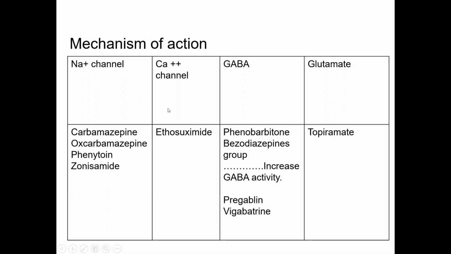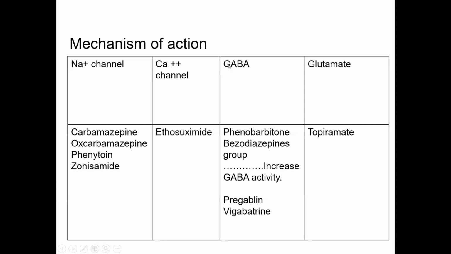Only one drug, ethosuximide, is unique in that it acts by inhibiting calcium channel. And GABA is an inhibitory neurotransmitter, and when we inhibit the excitatory neurotransmitter and stimulate the inhibitory neurotransmitter, that can help to prevent and treat convulsion.